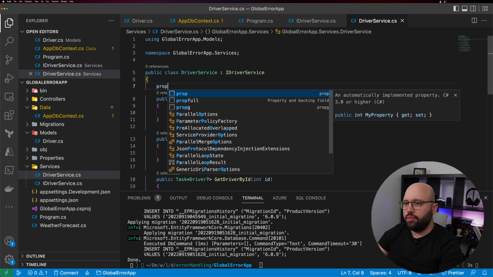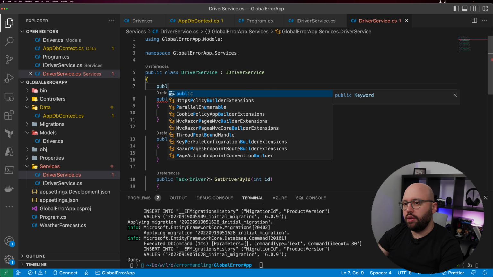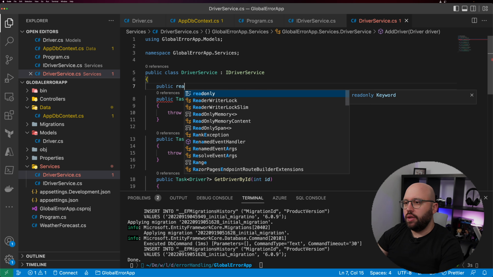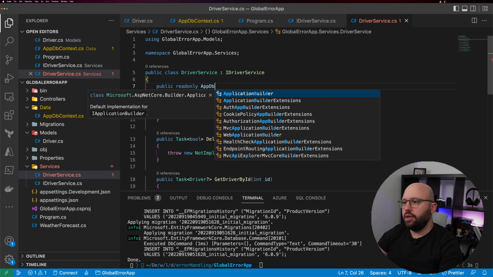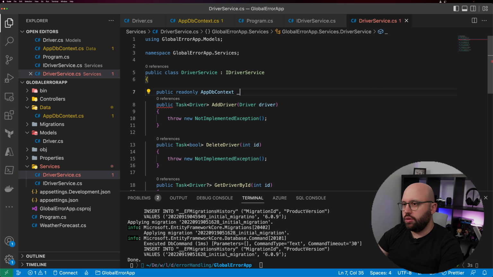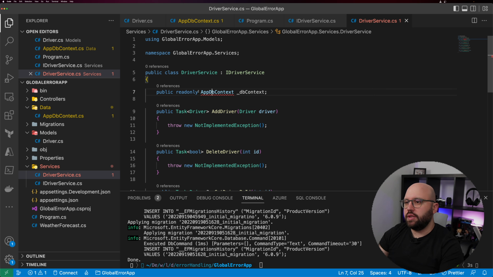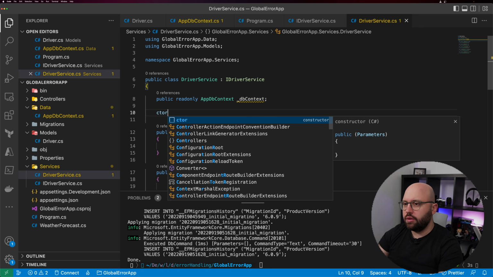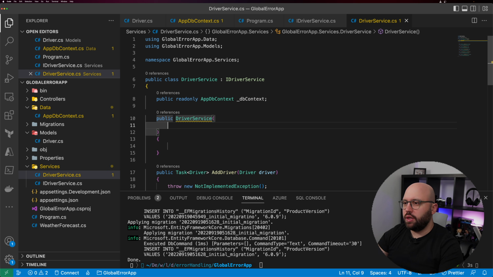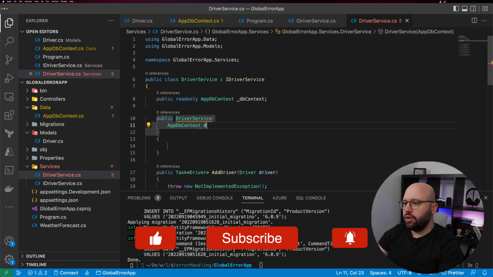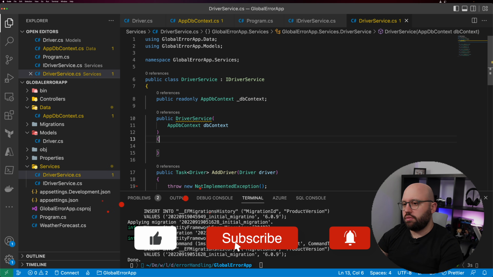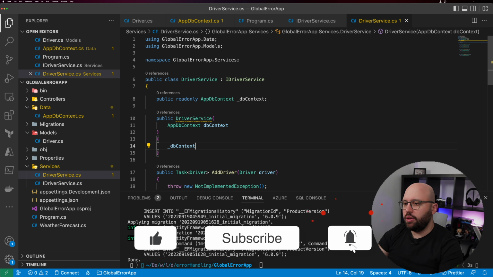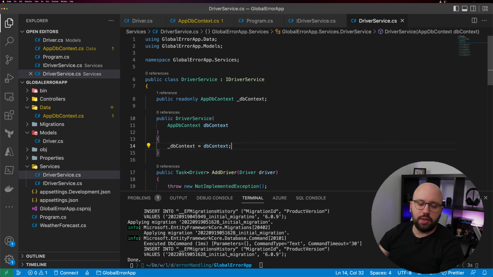So we're going to put the prop: public readonly AppDbContext _dbContext. And let's fix these references here. Okay, great. Now we need to create our constructor, and we're going to inject this into the constructor. So we're going to say AppDbContext dbContext, and here it's going to be _dbContext equals dbContext. So this is very simple.